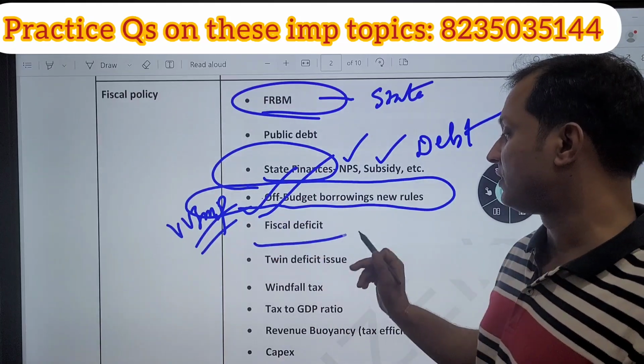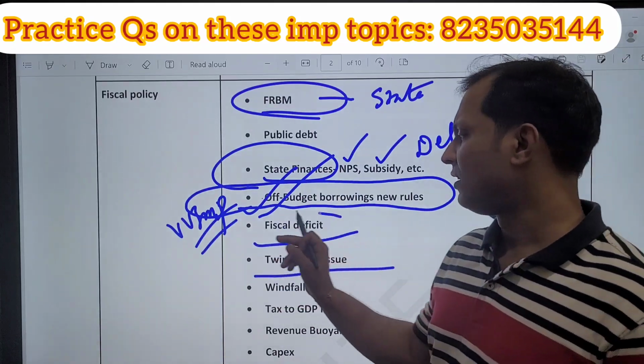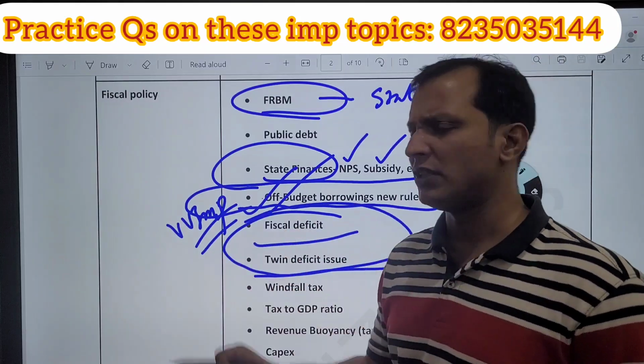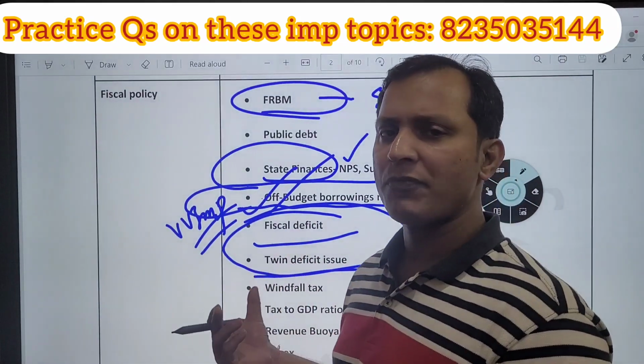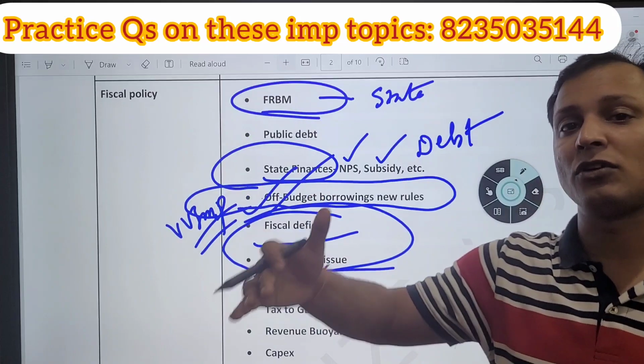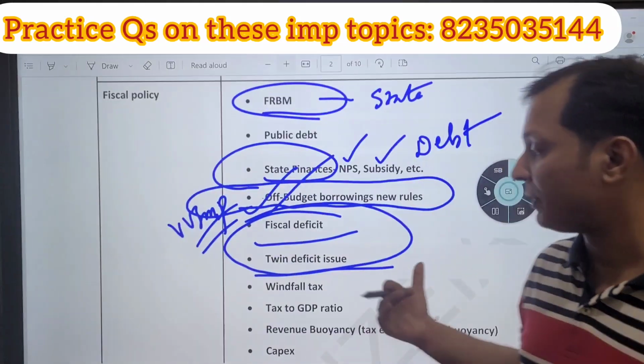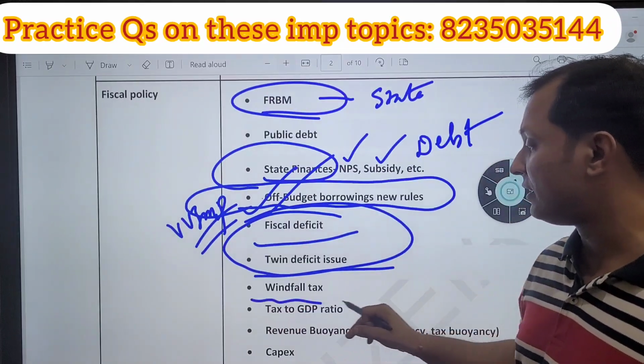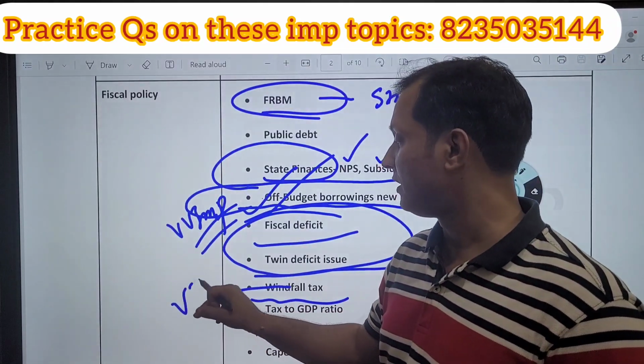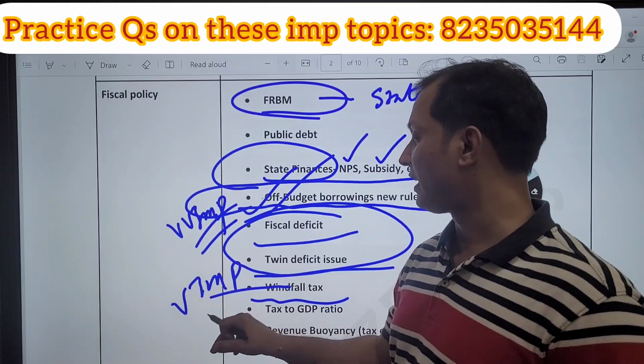Guys, then fiscal deficit, twin deficit. This is a popular theme. Lot of questions have come in UPSC in previous years. So I have included the popular themes which are repeated, and I have included the current topics also in this topic list. Next topic which is very important is the windfall tax. I am expecting one question on windfall tax this year.